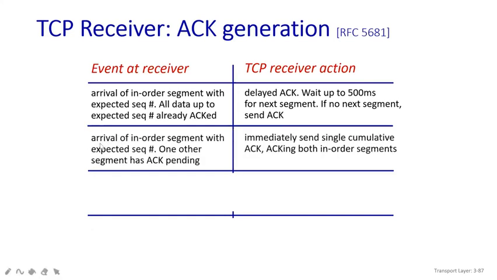And also, suppose the arrival of an in-order segment is proper, but one other segment has an acknowledgement pending. What is happening here? You have sent the packets, but the previous acknowledgement has not been received. So what will happen at that time? How is the receiver going to take the action? It has to immediately send a single cumulative acknowledgement, meaning a whole total acknowledgement. It means that suppose packet 2 has not been acknowledged, but packets 3 and 4 have already been received at the receiver end. So what will happen?